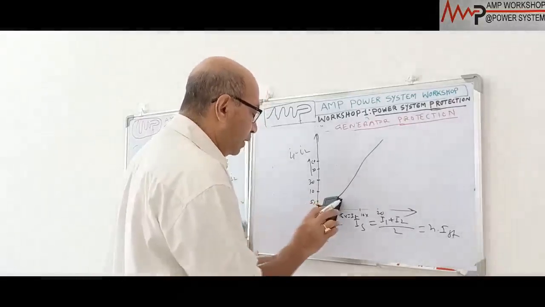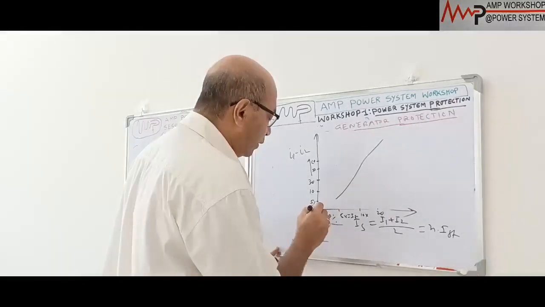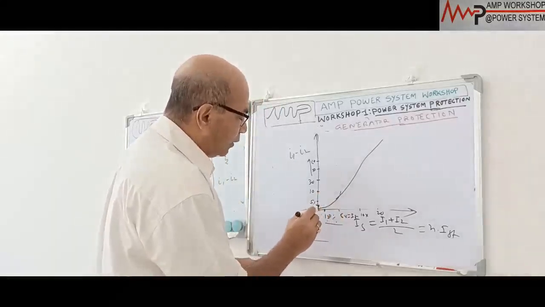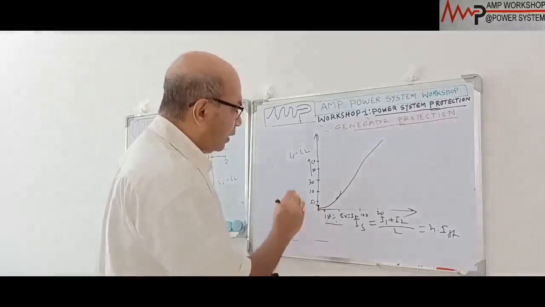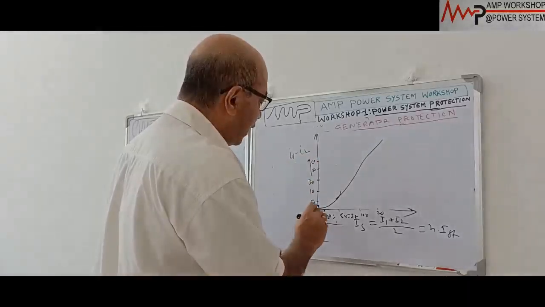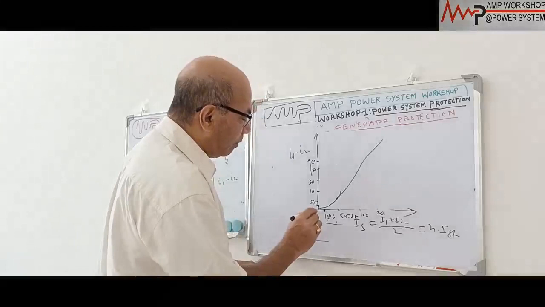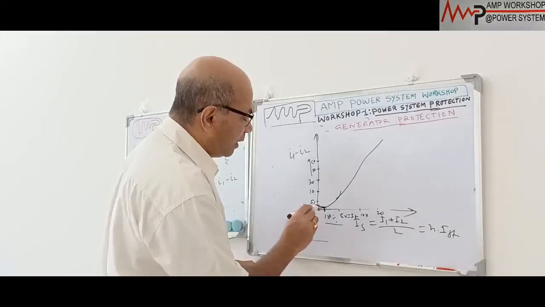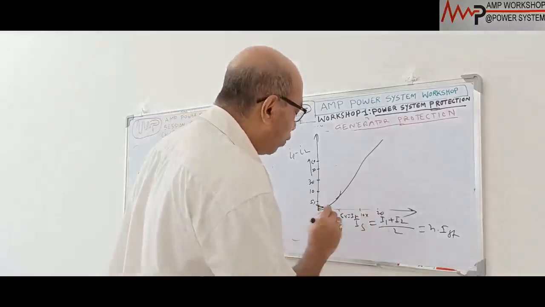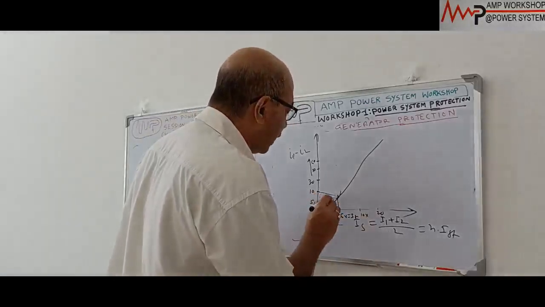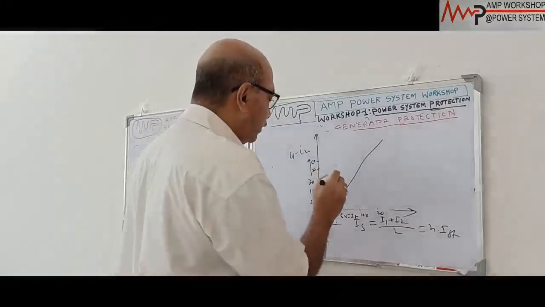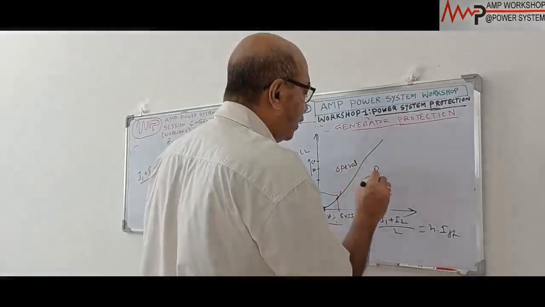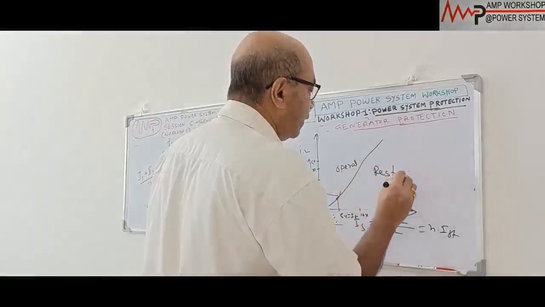In the case of an electromagnetic relay, suppose it is like this. Up to when the current is zero, when the voltage is full voltage, whatever the current, it will not operate. When the voltage goes above 150, at that voltage you need about this amount of spill current. As the through fault current increases, the corresponding spill current, the withstand capacity, increases. This is your operating area, and this is a restraint area.